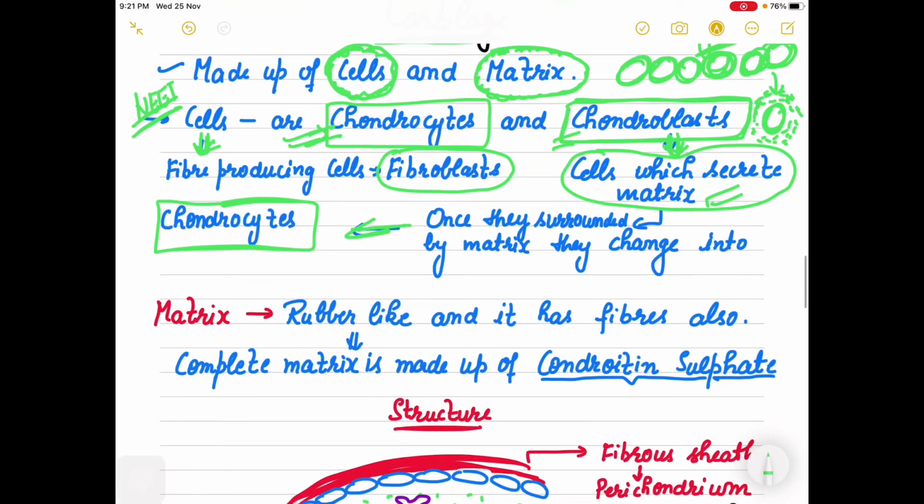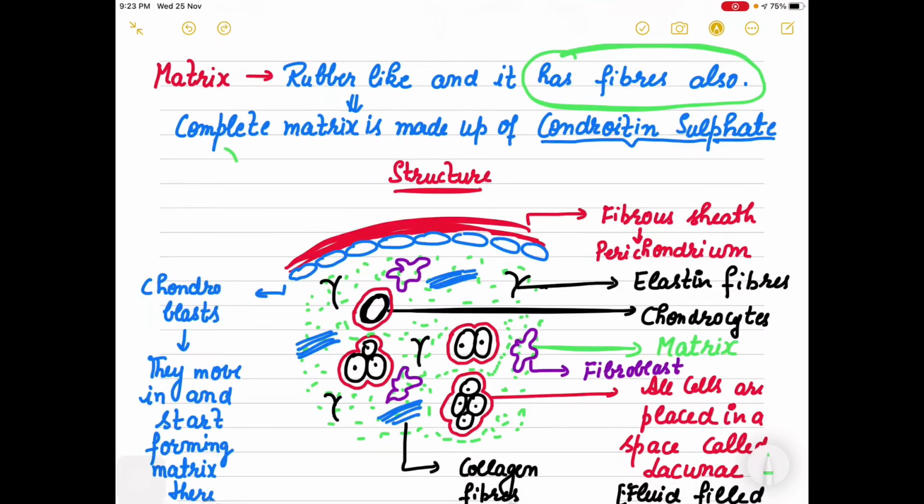The matrix of cartilage looks rubber like, and it has a few fibers also. The complete matrix is made up of a material, just keep the spelling, that is chondroitin sulfate. It is made up of chondroitin sulfate.